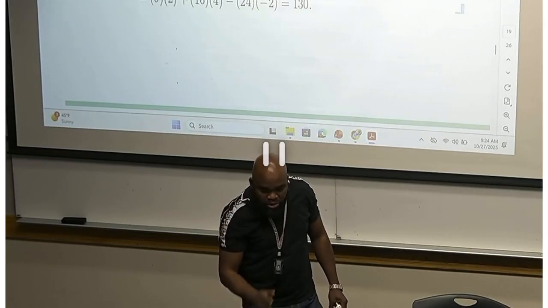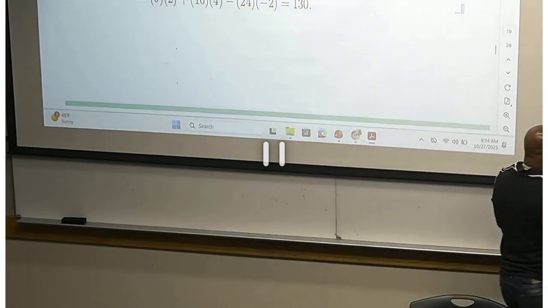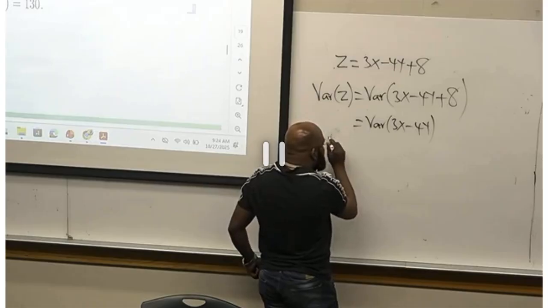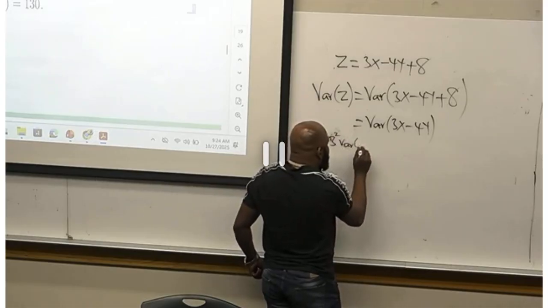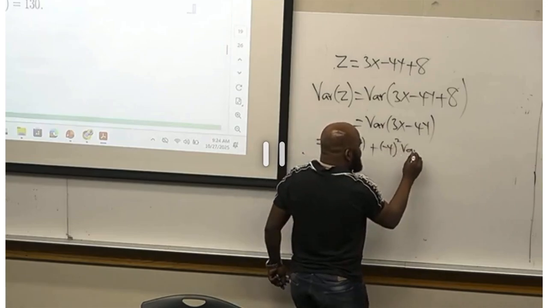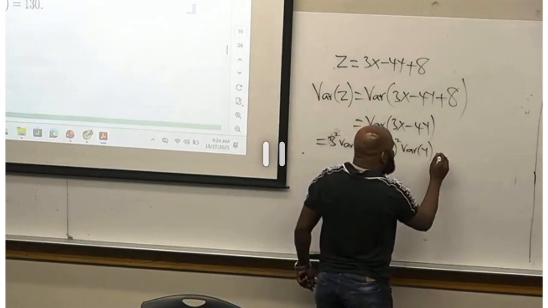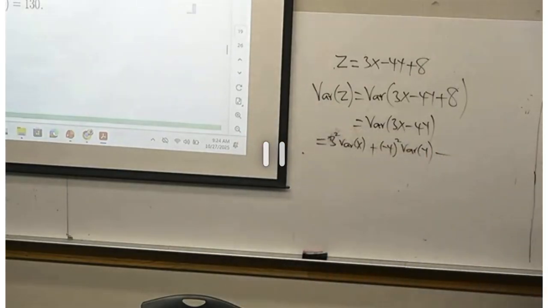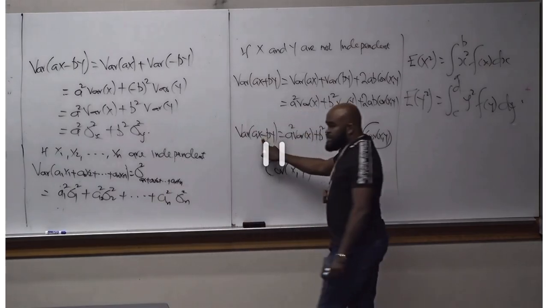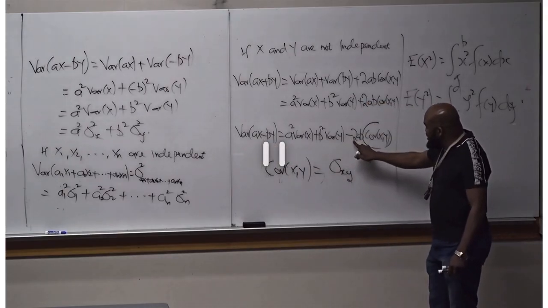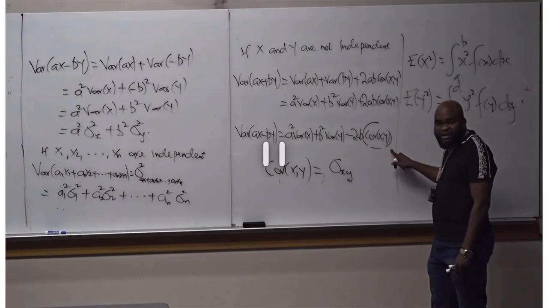So what you're going to use here is 3 squared variance of X plus -4 squared variance of Y, minus, don't forget, when there's a covariance, 2AB covariance XY.